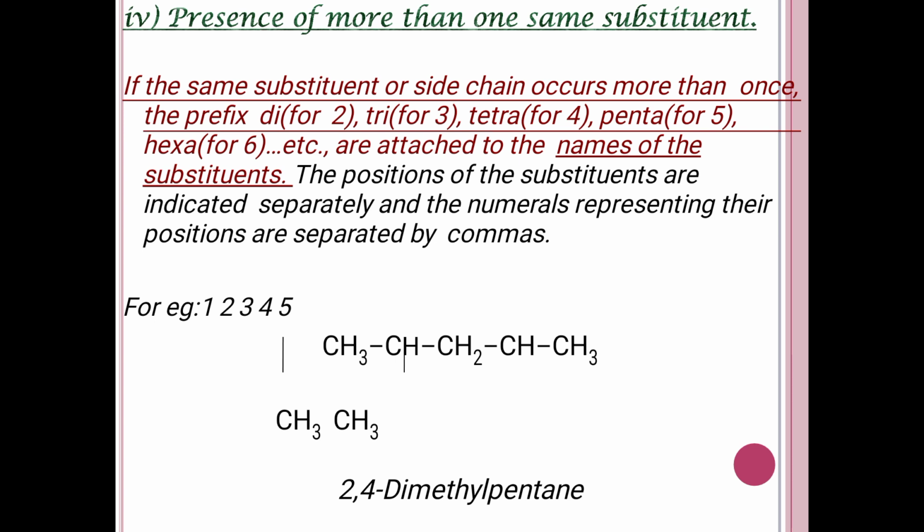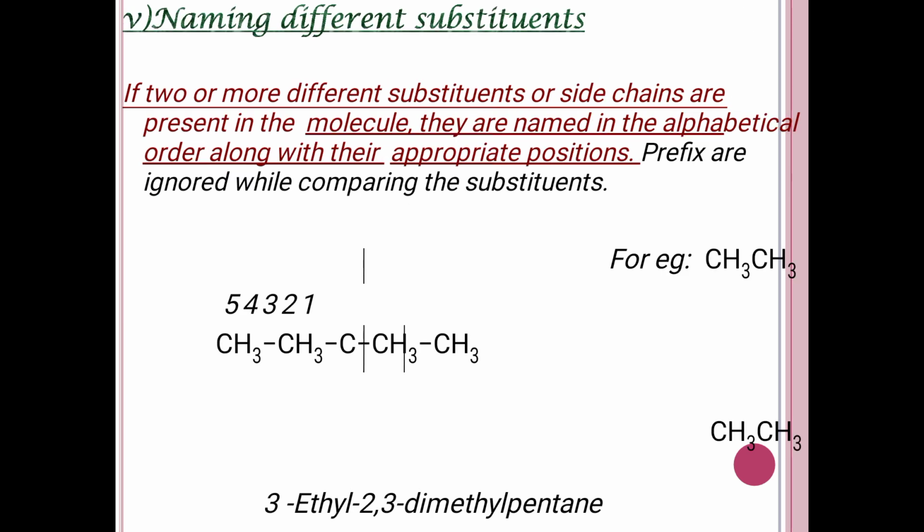If there is more than one substituent, if there are 2, di, 3, tri, these also we should include. If there is one methyl and one ethyl group, then first we have to write the ethyl group.